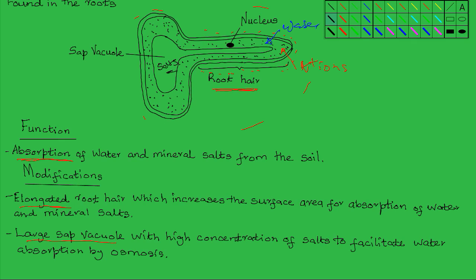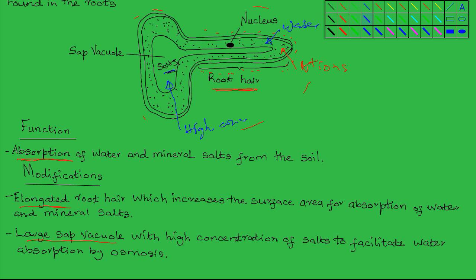This high concentration of salts increases the osmotic pressure of the cell, which in turn facilitates absorption of water by osmosis, because water moves down a concentration gradient from where it is highly concentrated to where it is lowly concentrated.